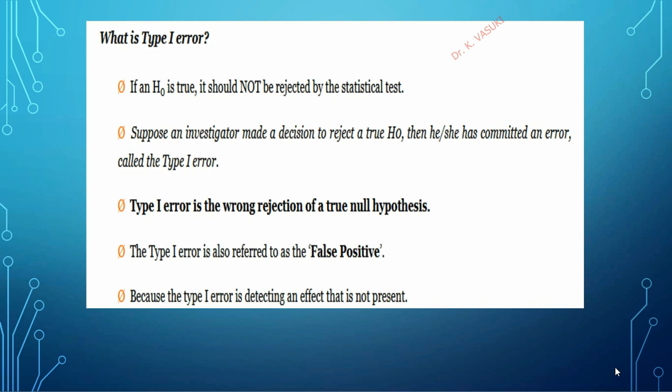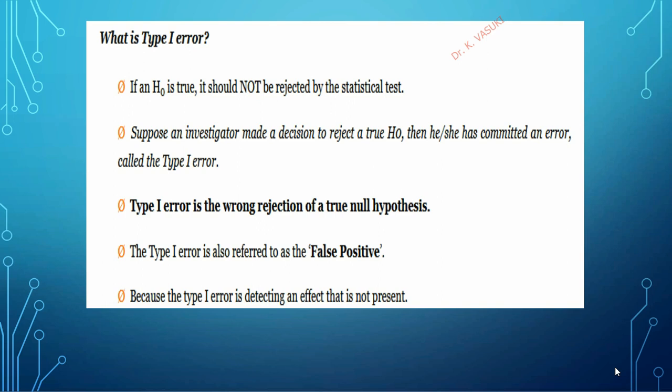What is type 1 error? If H0, that means the null hypothesis, is true, it should not be rejected by the statistical test. But in some conditions a researcher or investigator decides to reject the null hypothesis.